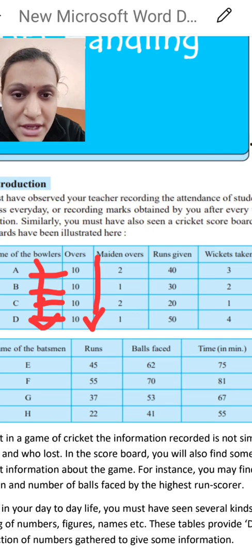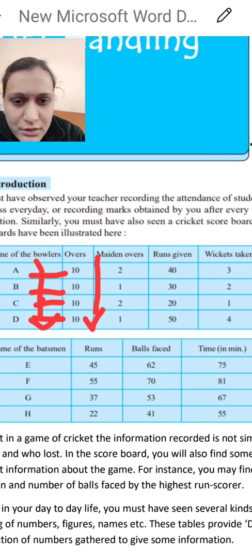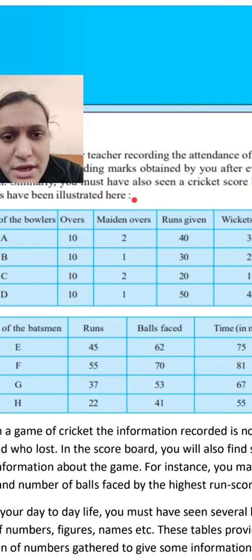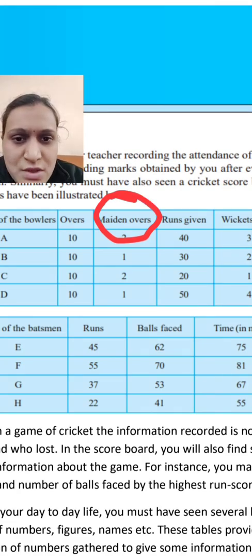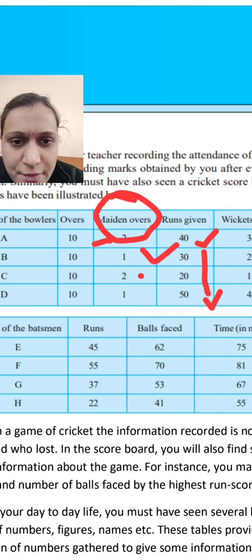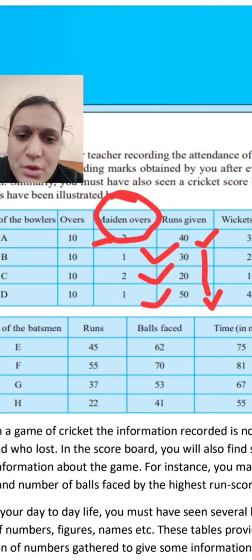Then here we have given maiden overs. Maiden overs means the first overs. So in the first two overs the runs given by the bowler is 40, and 3 wickets are taken. In the same way you can see that different bowlers have given these runs in different overs and have taken this many wickets in different overs.